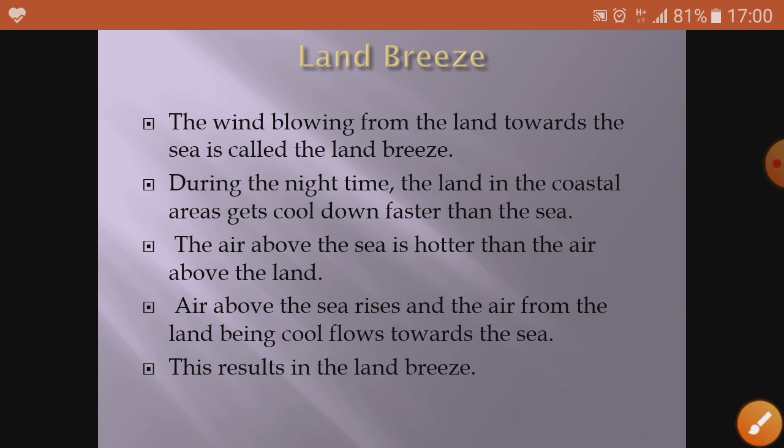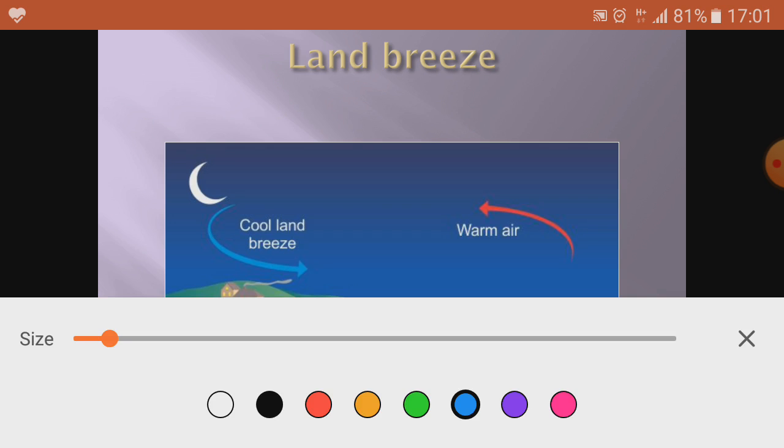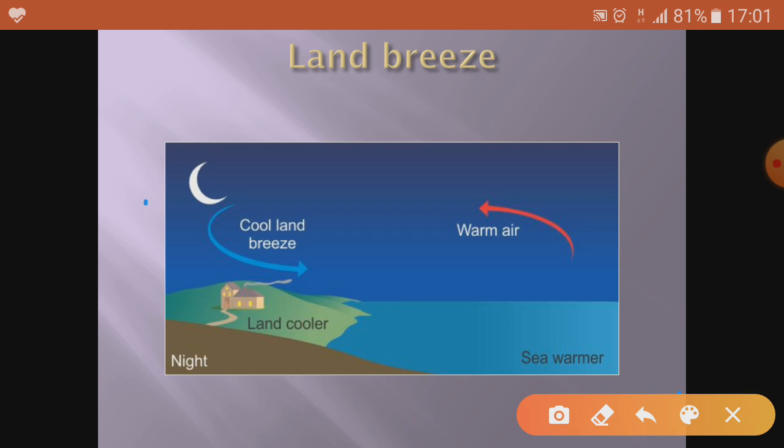Now we will understand this with the help of the diagram shown here. You can see this is night time. During sea breeze it was daytime, but now it is land breeze. So now you can see in this picture, this is night time. It has been shown with the help of a moon. This is the land area and this is the water.